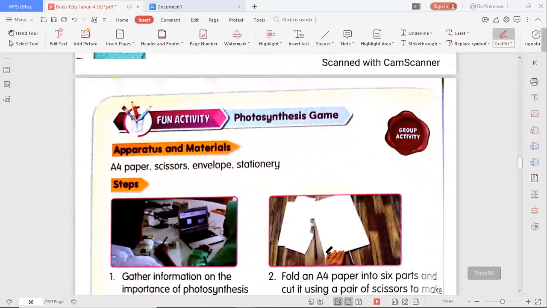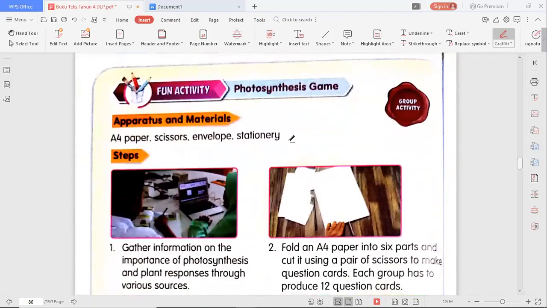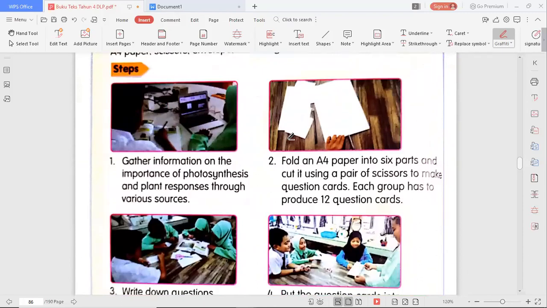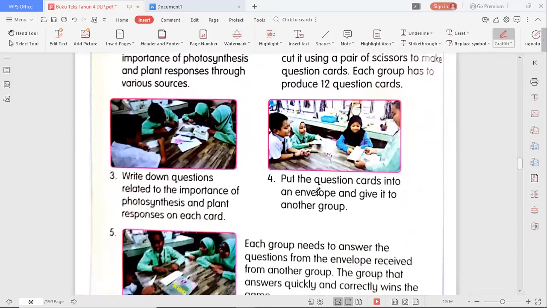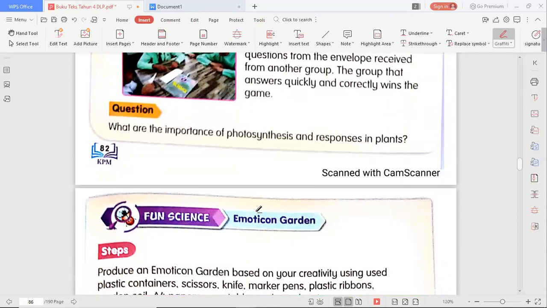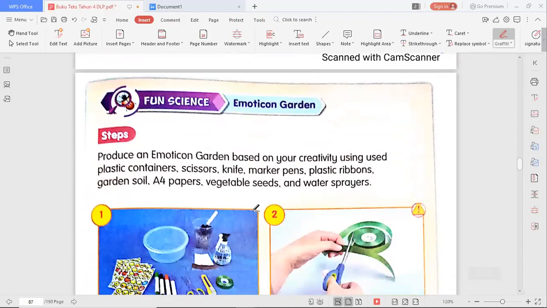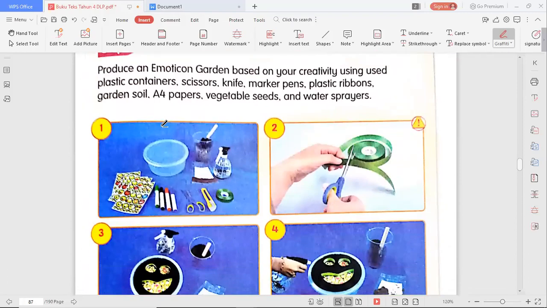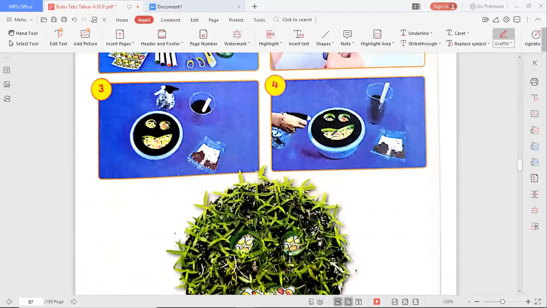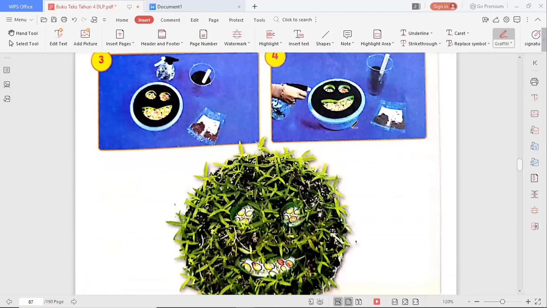So how about this one? This one is about the photosynthesis game. Okay, you can read through, and if you have partners in your home, you can play it together. And then we have the emoticon garden, also in fun science. So what are the steps? See, you need to plant vegetable seeds, a water sprayer, and then you need to make something like this.